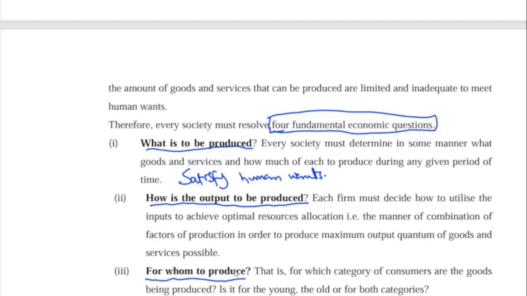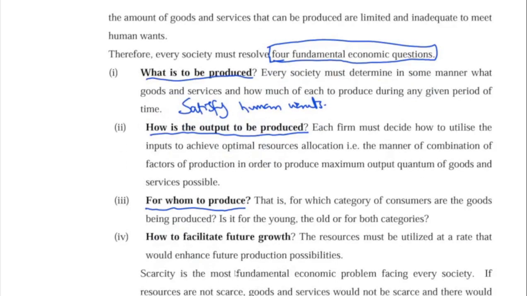These are questions that I think every firm, every aspiring entrepreneur must answer before they start spending money. Because before you start spending money, you need to know, this is what I want to produce. Why do you want to produce this? How do you want to produce it? For whom are you producing? And how do you facilitate future growth? So that when you've answered those questions, then you can say, this is how we are going to spend our money, and the money will be effectively and efficiently utilized.